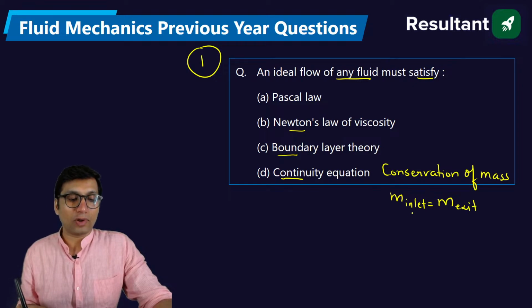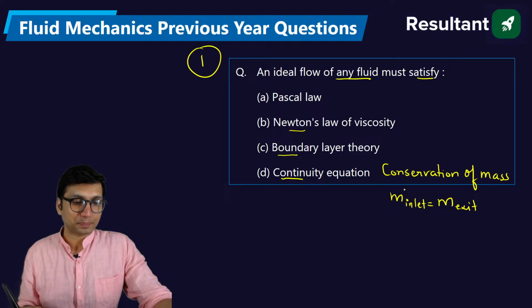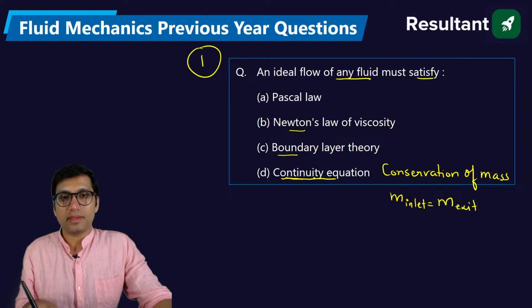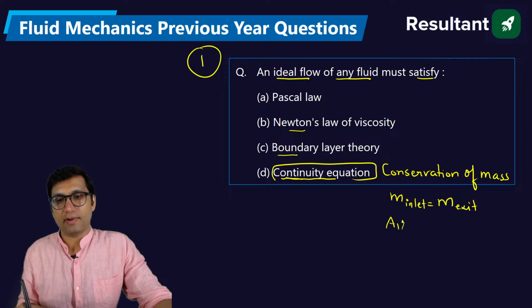Why am I saying control volume? Because this is only applicable in an open system. And if you talk about the subject of fluid mechanics, when we say fluid is flowing, that means the continuity equation has to be satisfied. An ideal fluid flow must satisfy the continuity equation. You know different forms, that is A1 V1 is equal to A2 V2. This is also the continuity equation, for incompressible fluid.